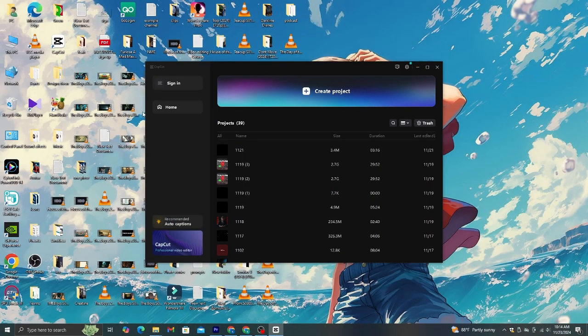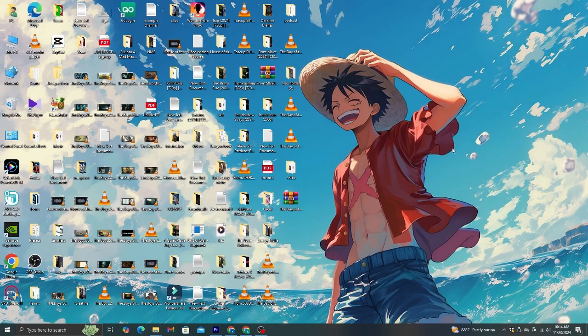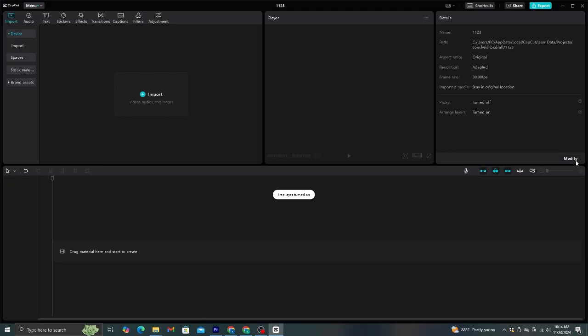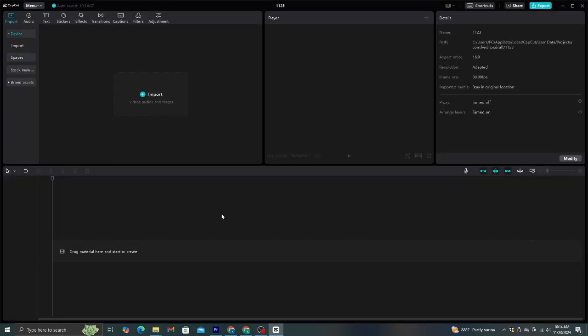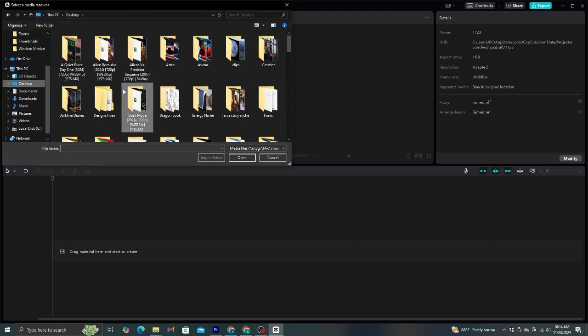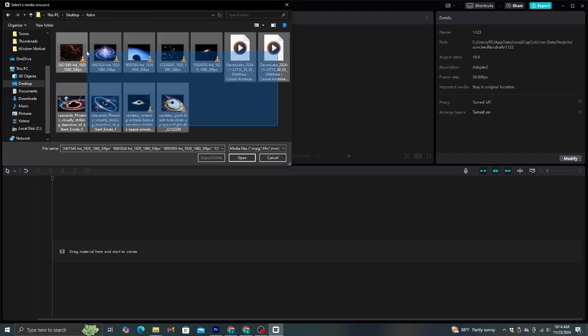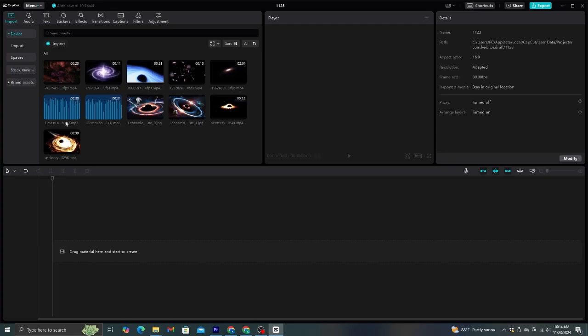I'm going to be using CapCut for this editing process. This is a documentary-style video, so this process is going to be easy. First, start a new project and make sure to select a 16:9 ratio. Then, you need to import all the materials we downloaded to here.